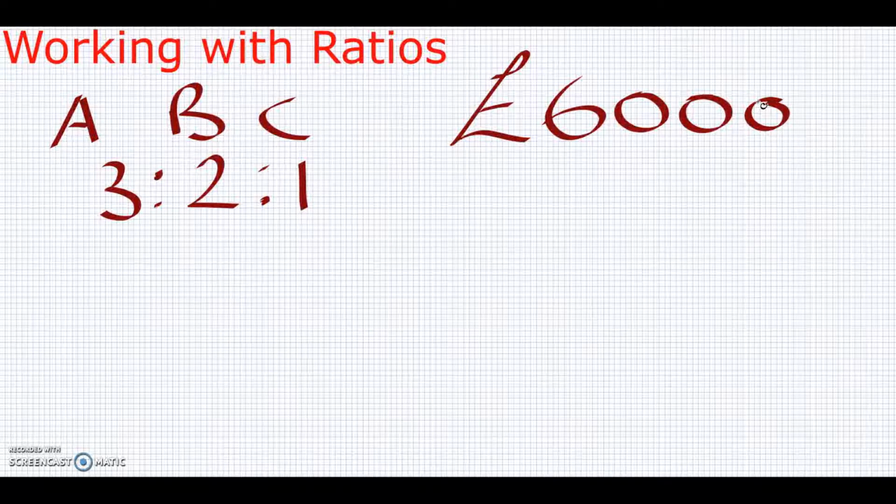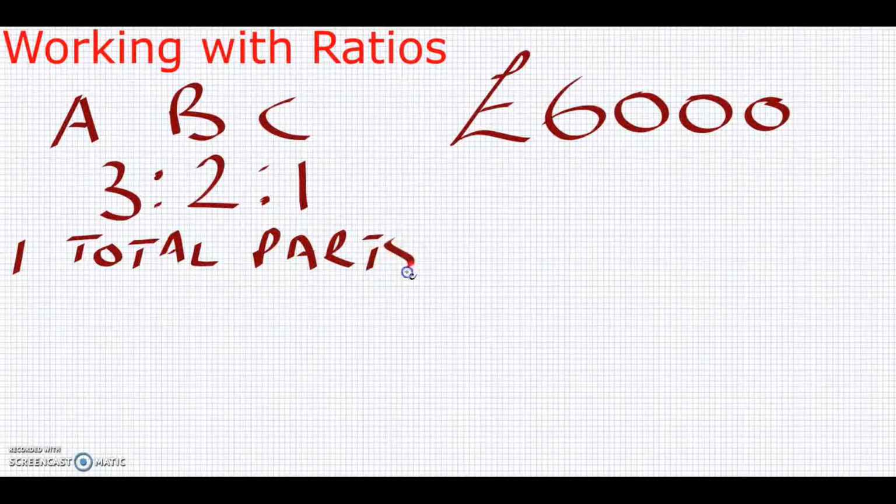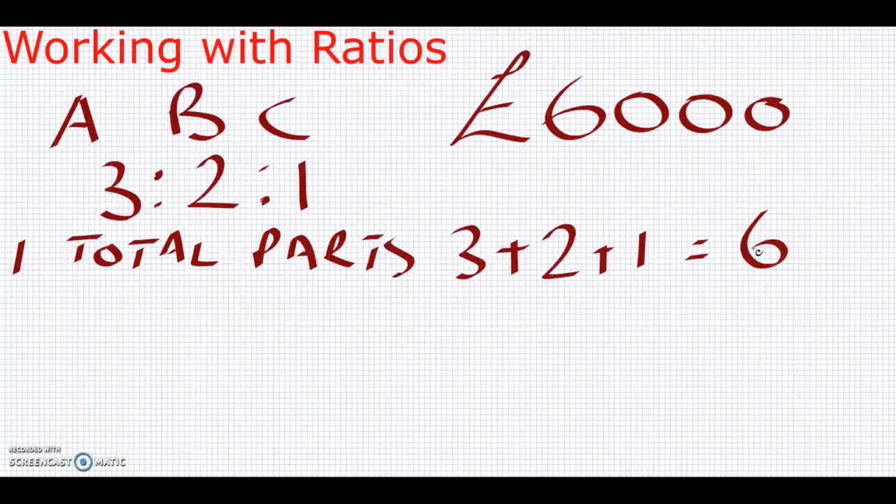Well, let's go through the process that we've already discussed in video 1. Step number 1 is find the total parts. In this case, the total parts is given by 3 plus 2 plus 1, and that equals 6.